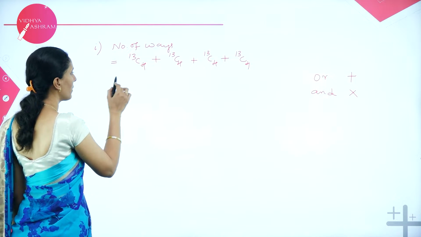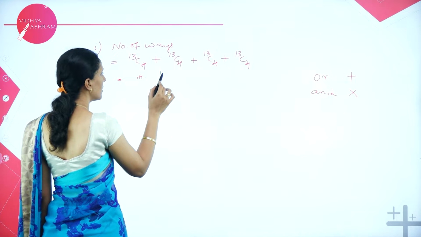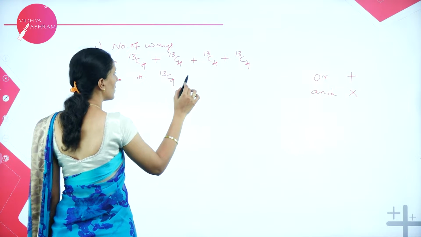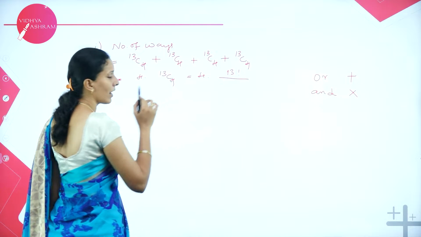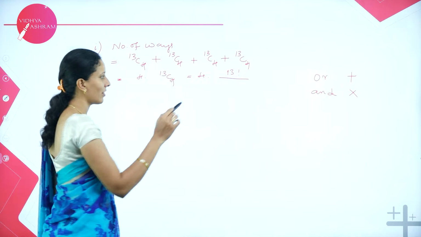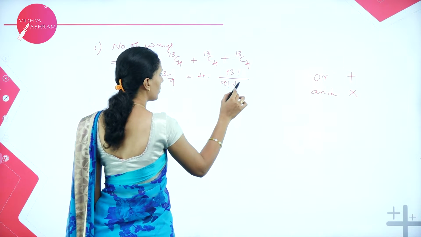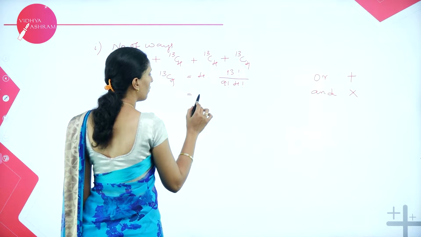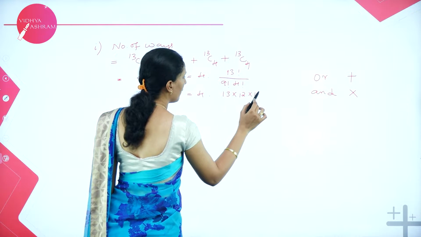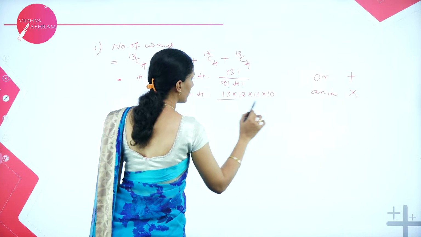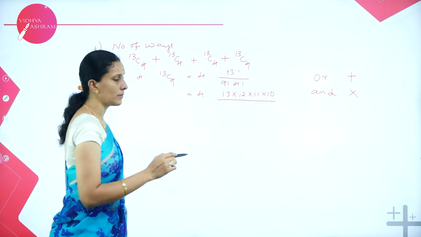So how many times do we have? We have 4 times 13C4. So let us solve this. 4 into 13 factorial over 13 minus 4 factorial, which is 9 factorial into 4 factorial. So here 13, 12, 11, 10, and till 9 factorial all the terms cancel.